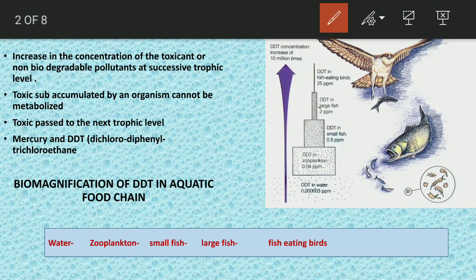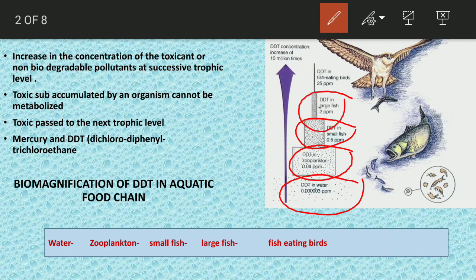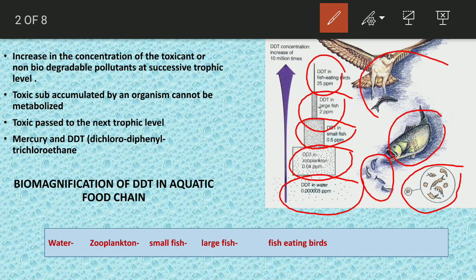Now you can see in the picture here, this is water. Zooplanktons, meaning small animals, then the small fishes, then the large fishes, and then the birds. You can see here levels 1, 2, 3 and then 4. This is called a trophic level, one by one. Okay, smaller to the higher.